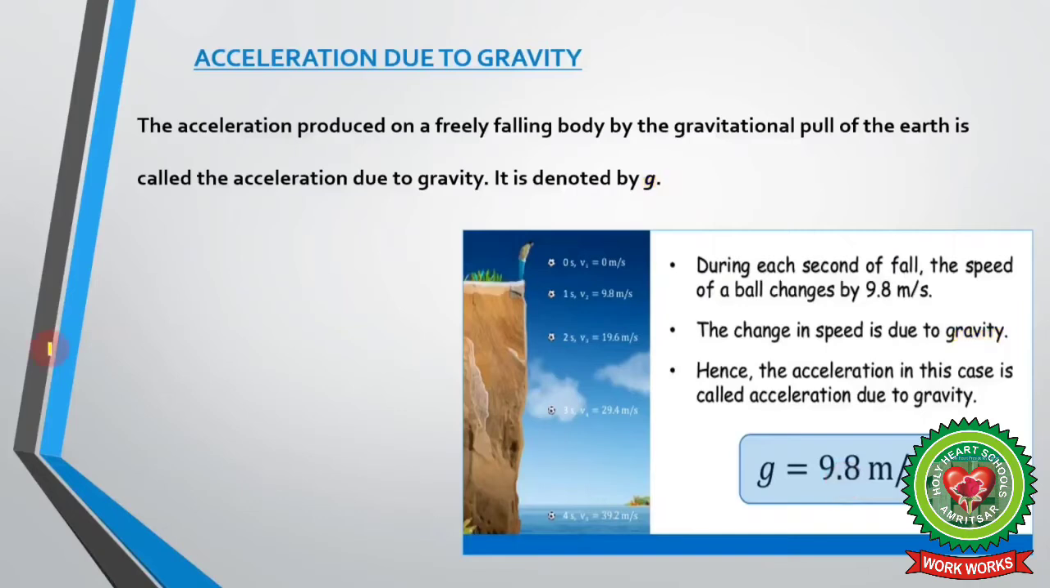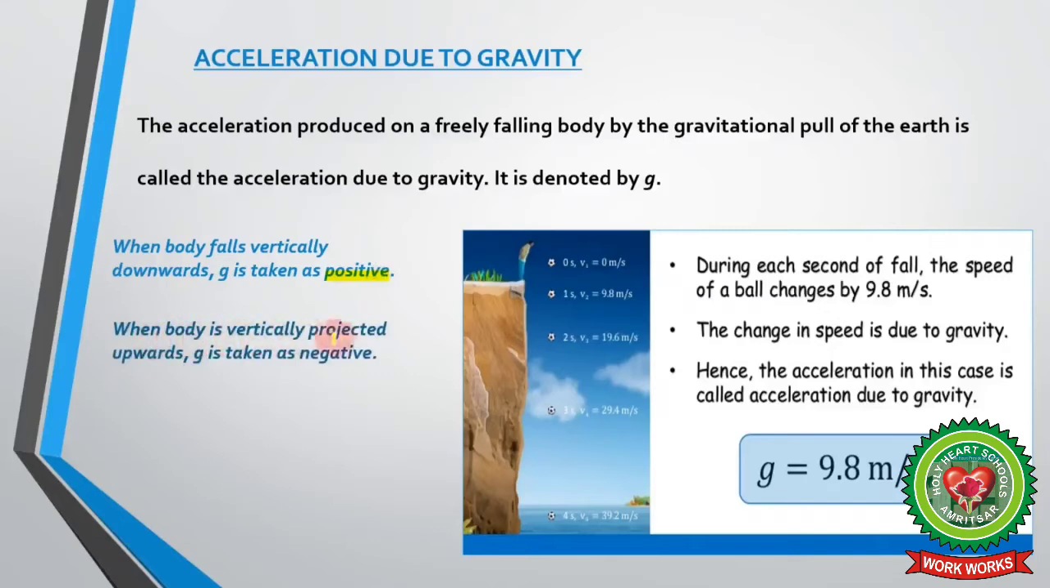We should keep some points in our mind. Number 1, when a body falls vertically downwards, g is taken as positive. When a body is vertically projected upwards, g is taken as negative. And the value of g is different at different places on the surface of the Earth. Although we have a constant value of 9.8 meter per second square for Earth, its value varies from equator to poles. So, the value of g is different at different places on the surface of Earth.